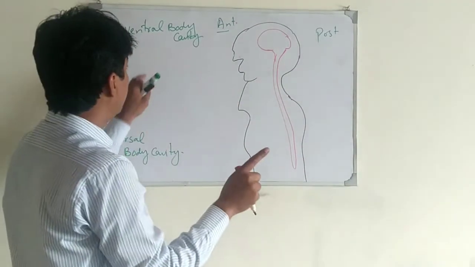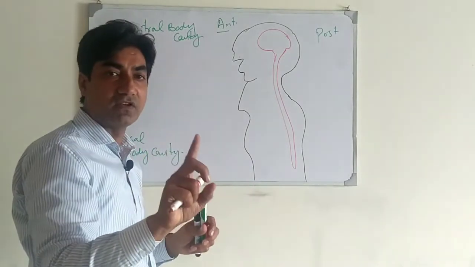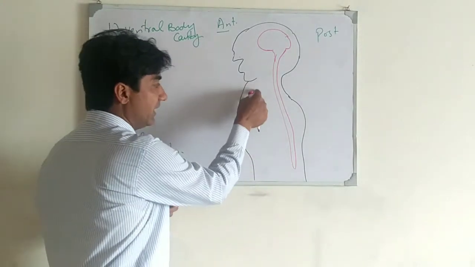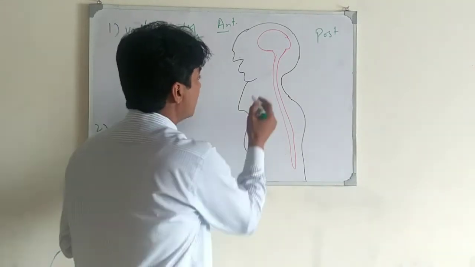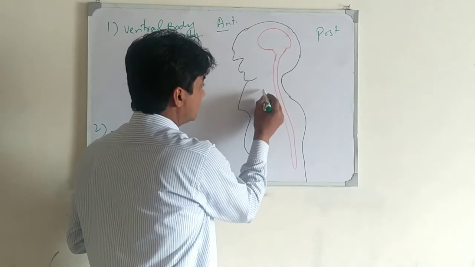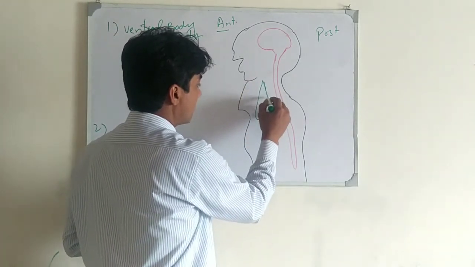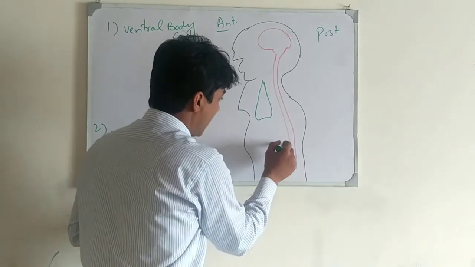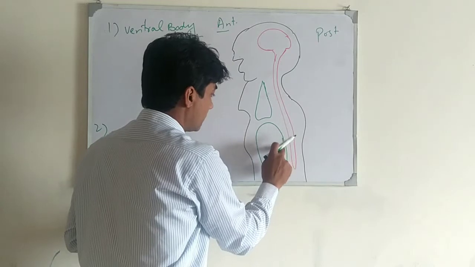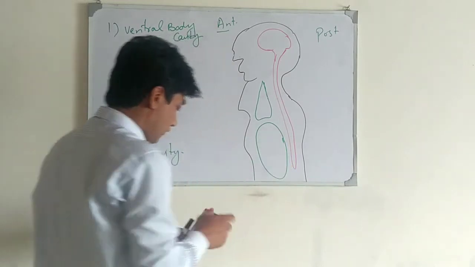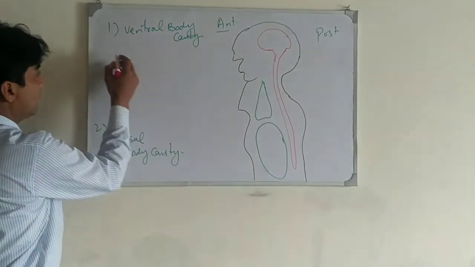In the ventral body cavities, two body cavities are also included at the front side: the thoracic cavity and the abdominopelvic cavity.